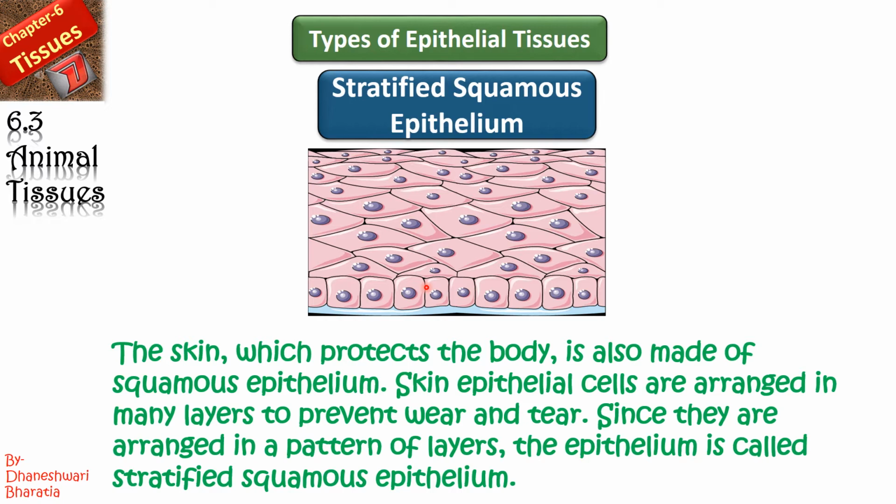So if we get the minor scratch also, within a day or two, that scratch will get disappear, right? You may be able to see the mark of that particular scratch, but after a month or so, that scratch also disappears. Now how come this is possible? Because of this presence of these stratified squamous epithelium. Since they are arranged in a pattern of layers, the epithelium is called stratified squamous epithelium. Am I clear? Now let's move to the third one.